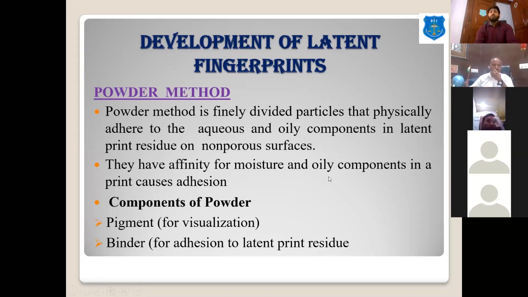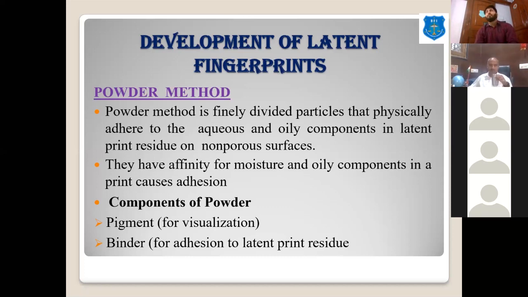So the basic principle of powder method is that it sticks to the aqueous or water part or oily component of our sweat that is present over the latent fingerprints. The basic components of a powder are the pigment, means the color, because the powder methods contain different color powders.